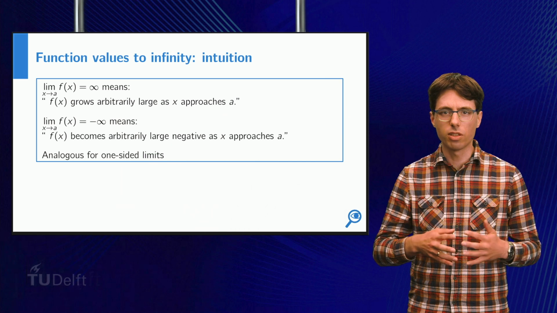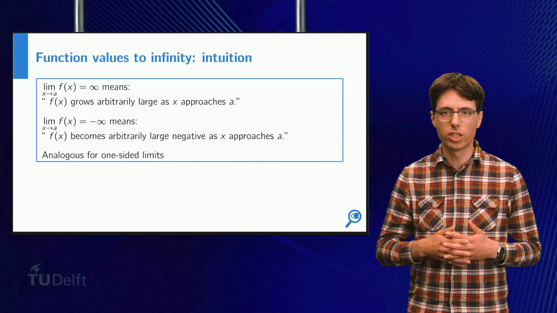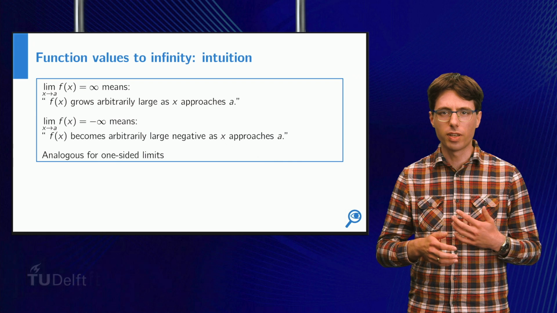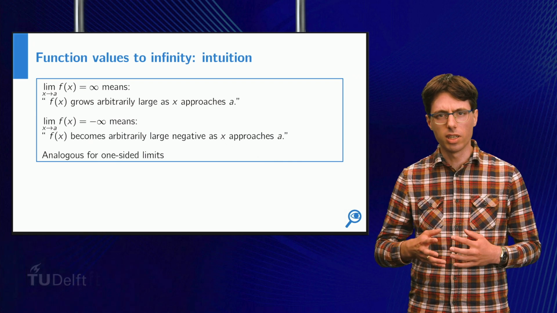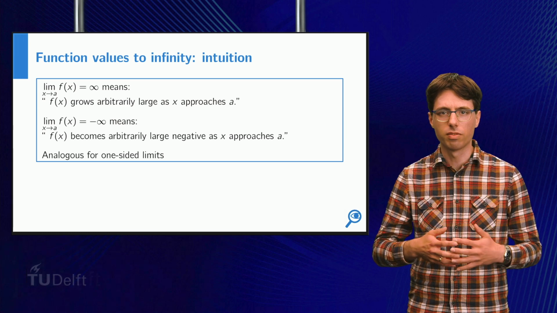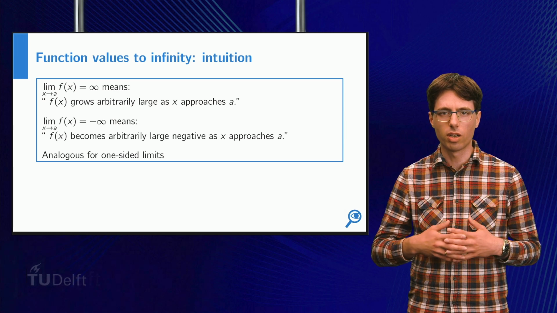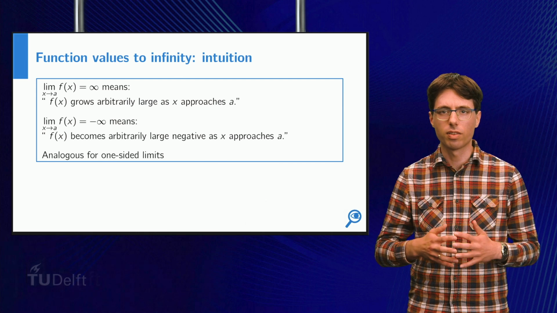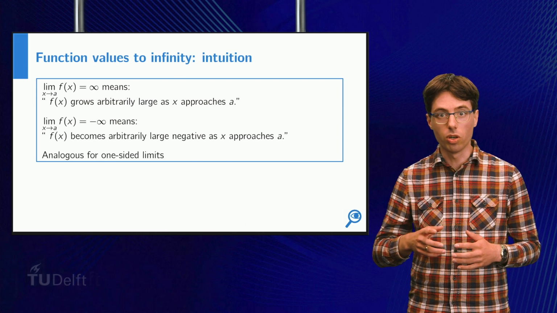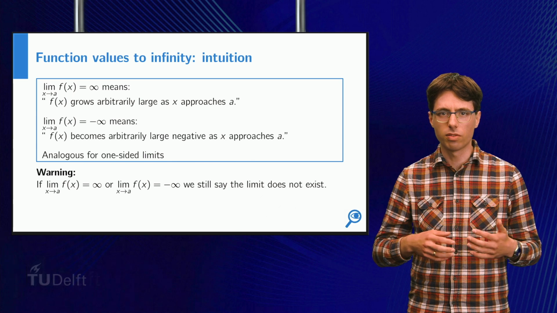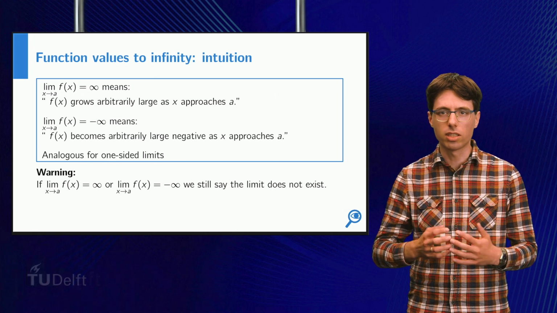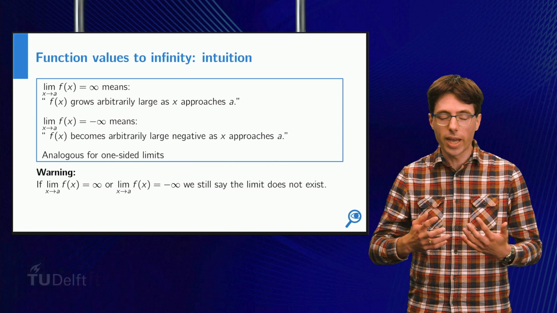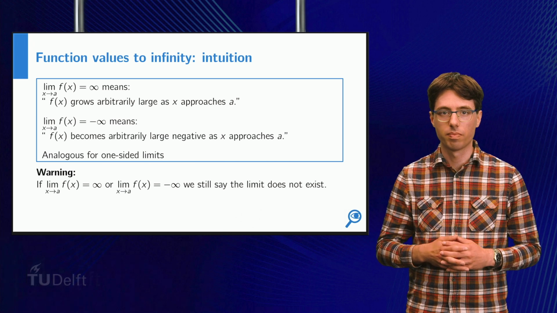We write that the limit of a function f as x approaches a is infinity when the function values grow arbitrarily large as x approaches a. Similarly, we write that the limit is minus infinity whenever the function values grow arbitrarily large negative as x approaches a. As a warning, even though we write that the limit of the function equals either plus or minus infinity, the limit still does not exist. It is just a shorthand notation to tell you in what way the limit does not exist.